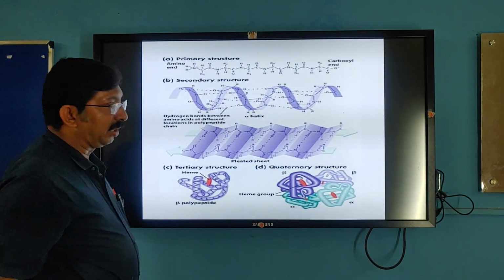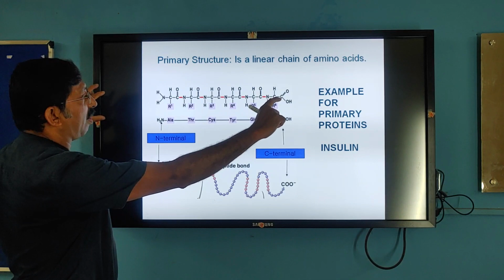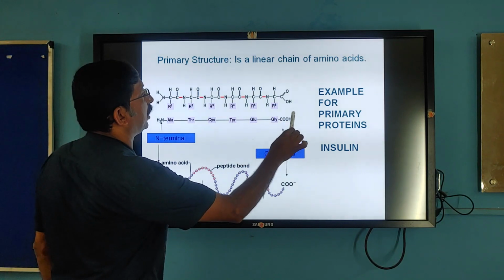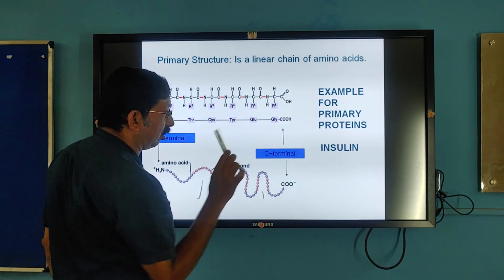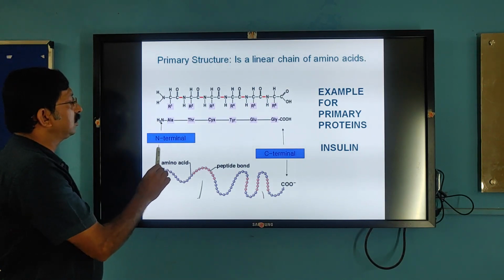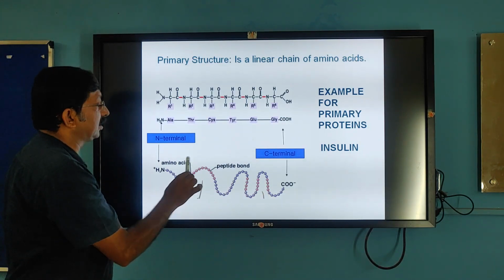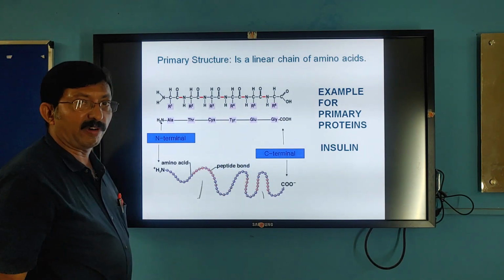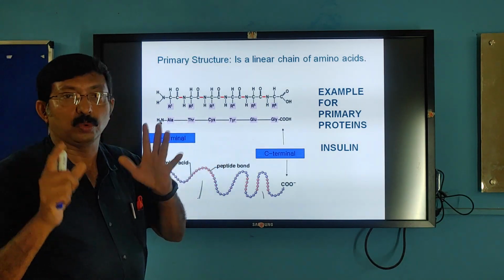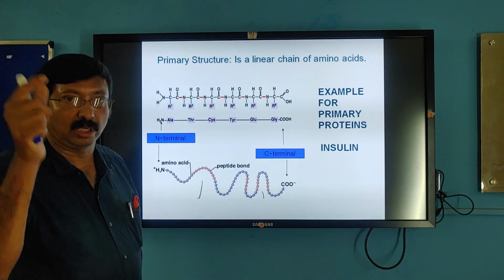The primary structure is a linear chain, a straight chain of amino acids. Many amino acids exist in a straight chain. One end ends with the carboxylic acid group; that end is called the C terminal. The other end ends with the amino group; that is called the N terminal or amino terminal. So here is how the beads, the amino acids, are arranged in this protein. Insulin is the best example of a primary protein. Most proteins are first synthesized as primary proteins. Later they modify themselves to assume secondary, tertiary, and quaternary structure.